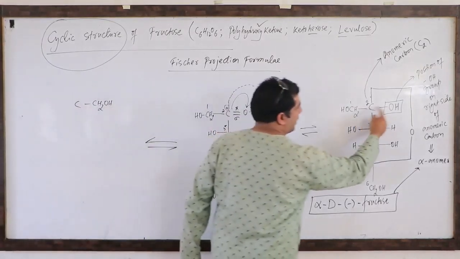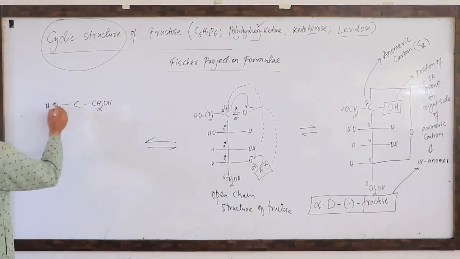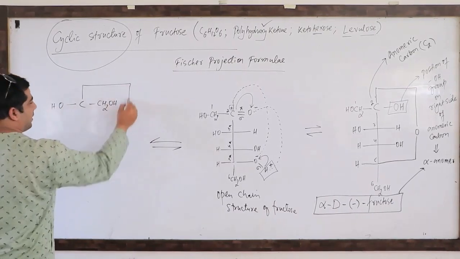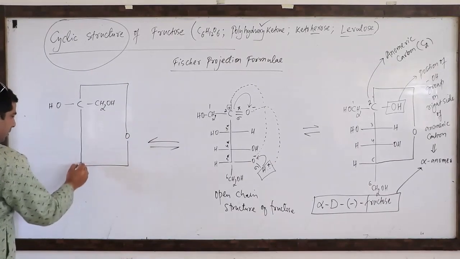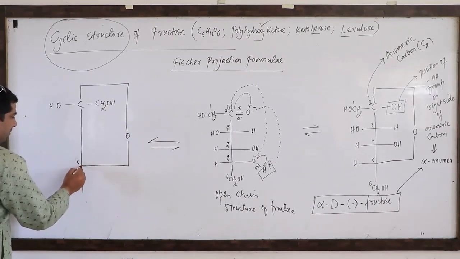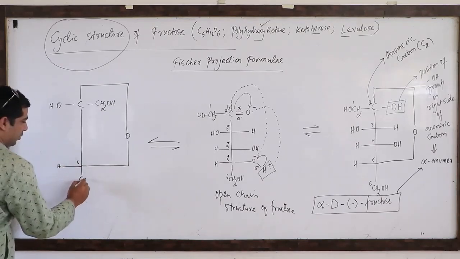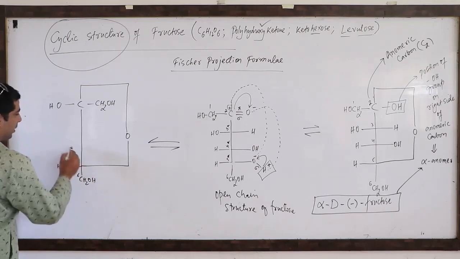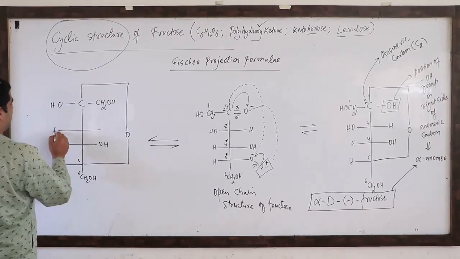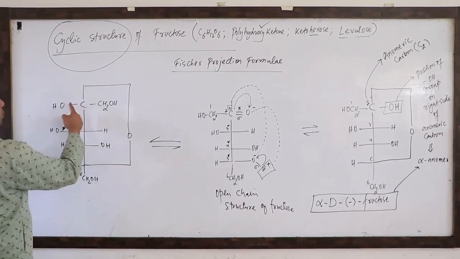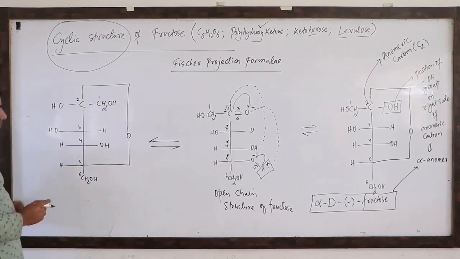The OH group is on the second carbon on the right side. Now I will place it on the left side to make an anomer, so that I will get an anomer. Let's take an oxygen here, and it should attach to which carbon? The fifth carbon, with hydrogen. So let's mention here CH2OH, the sixth carbon. The fourth carbon, OH, H. Third carbon, OH, H. So you have carbon number 1, 2, 3, 4, 5 and 6.